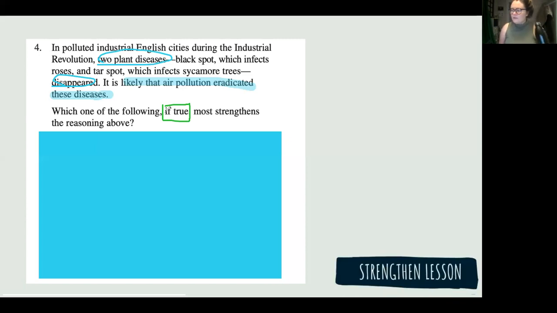So Angelica, what was your prediction? I had just generally said that other plant diseases were also found to die off because of air pollution. Okay, I like that kind of. I don't think it's quite strong enough. What is the flaw here?